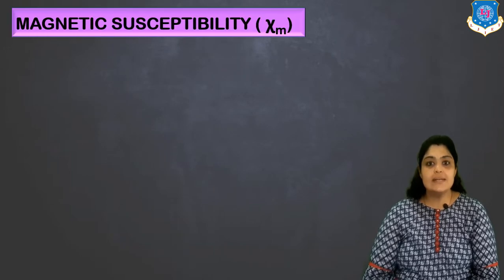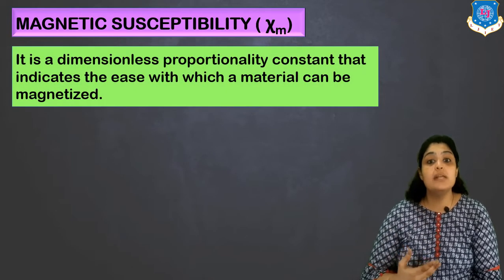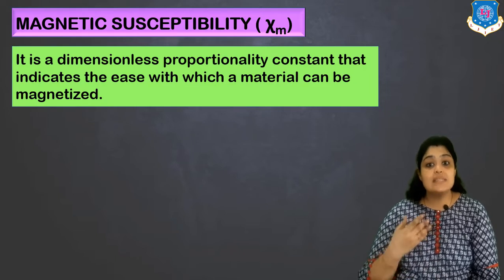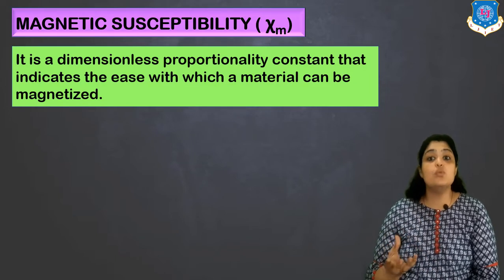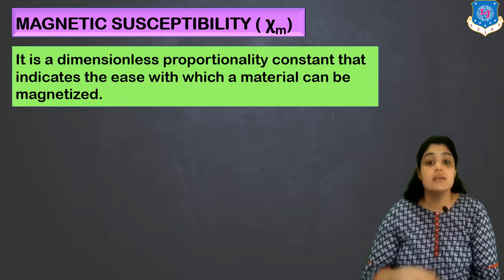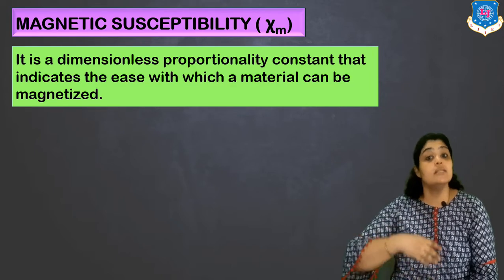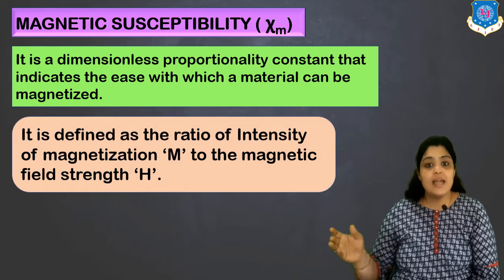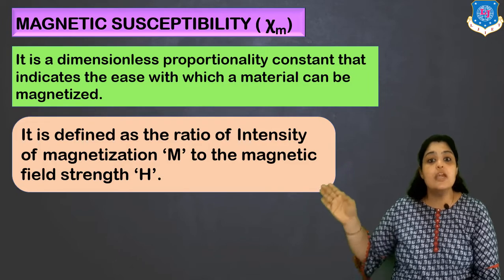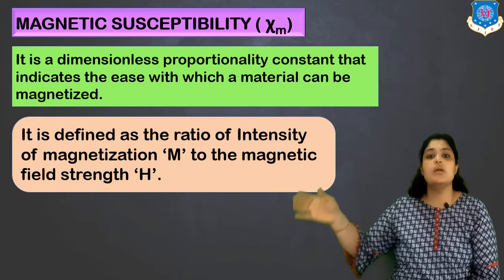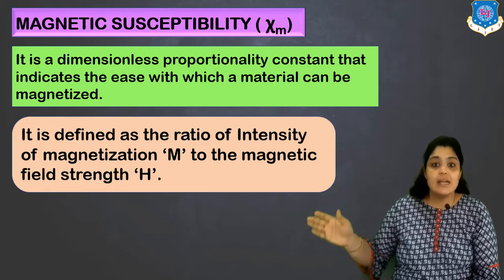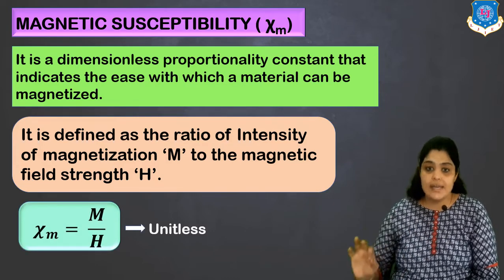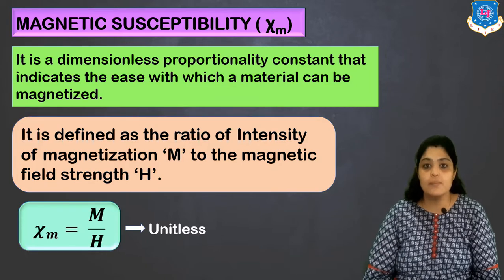Moving on to the next term, we have magnetic susceptibility, that is chi m. Now it is a dimensionless constant which indicates the ease with which a material can be magnetized. So if a material can be magnetized easily, that means it has a high value of susceptibility. It is defined as ratio of intensity of magnetization M to the magnetic field strength H. That means chi M is equal to M by H. It is a unitless quantity.